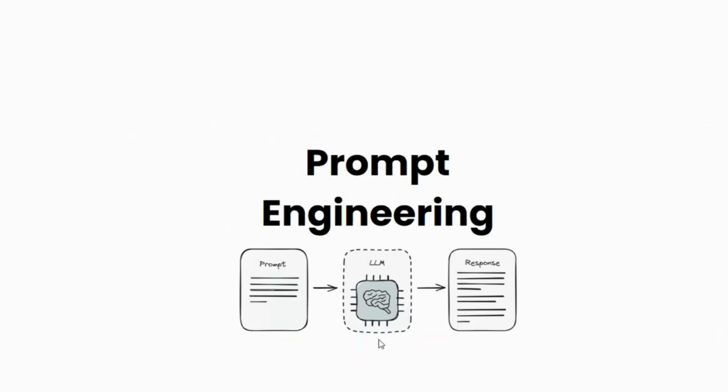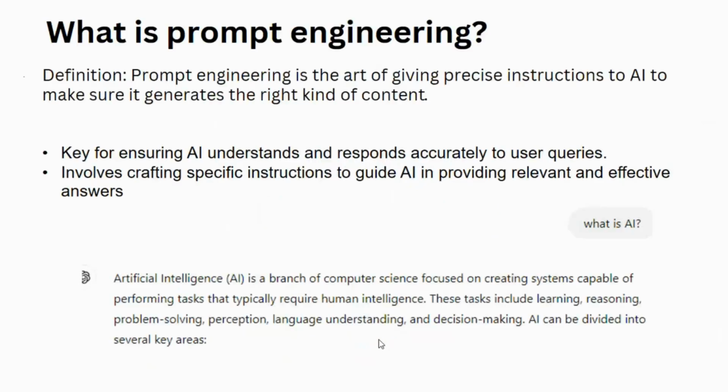Prompt engineering is nothing but the instruction which we give to the LLM, and the LLM gives the relevant response. That's what prompt engineering is. For example, you can see here, I asked "what is AI" to an LLM or ChatGPT. It responded to that given question. Prompt engineering is nothing but the instructions which you give, the way we give the instructions.